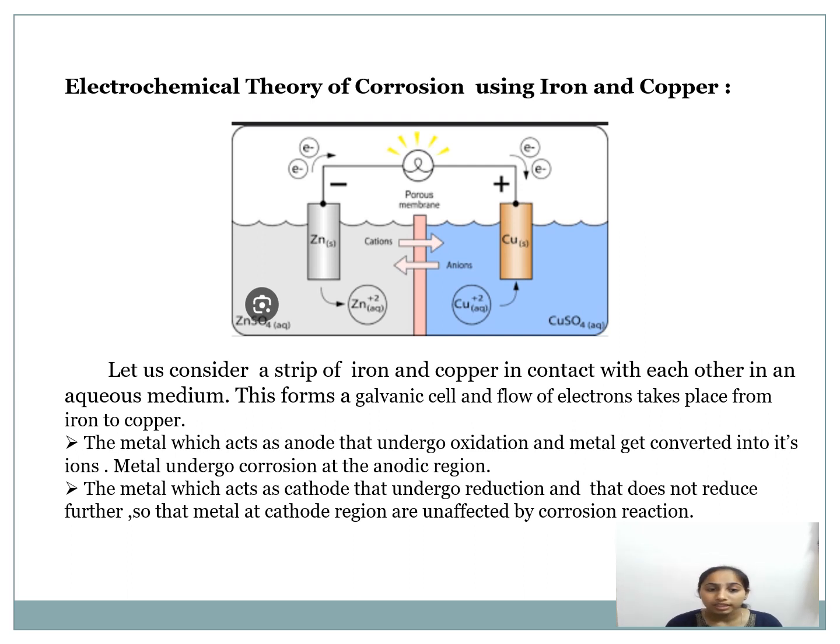The metal which acts as an anode undergoes oxidation and is converted into its ions. The metal undergoes corrosion at the anodic region. The metal which acts as a cathode undergoes reduction and is unaffected by corrosion because it does not oxidize further.